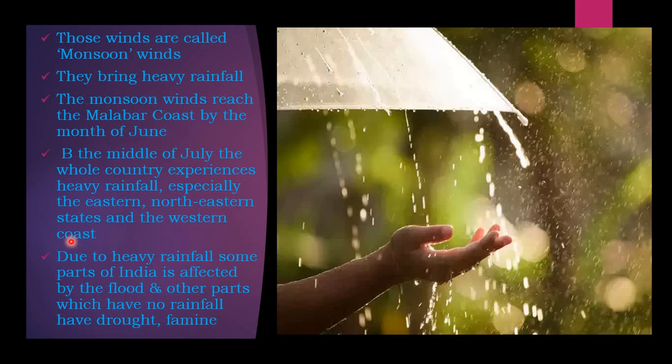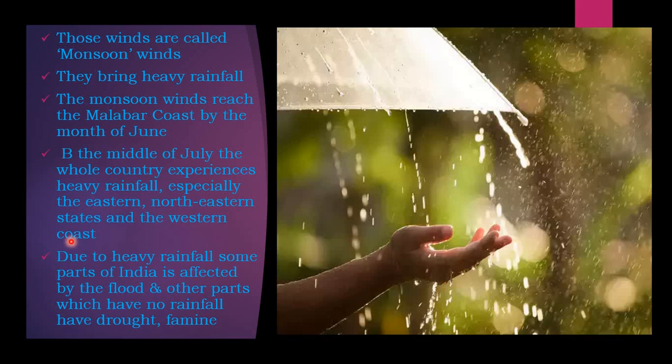Some parts have been affected by the rainfall, but there are places that face a lot of drought and famine without the rainfall. There are places which till now receive very little rainfall.